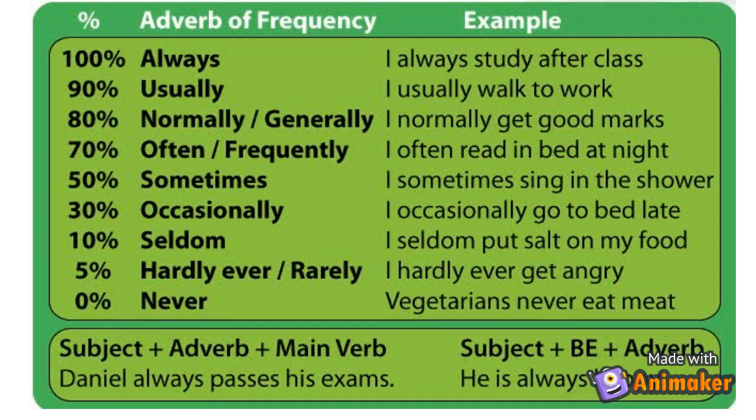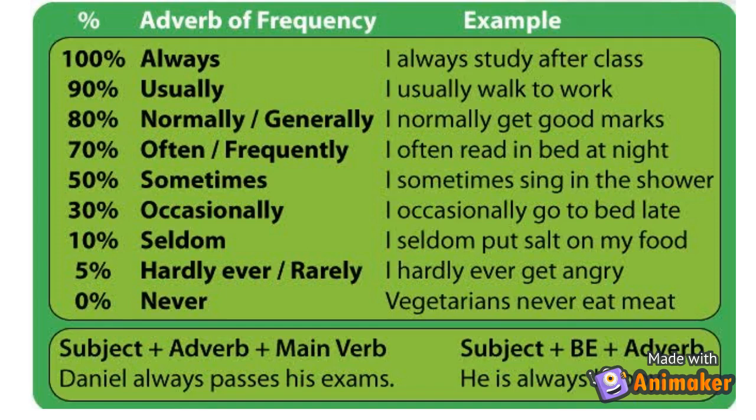And we have two cases: when the adverb comes before the verb and when it comes after the verb. Like we have here, Daniel always passes his exams. So we have subject, Daniel, adverb, always, and passes is the main verb. So the adverb here comes before the verb pass. On the other hand, we have subject plus verb to be plus adverb. So when we have the verb to be, the adverb comes after, as I said before.